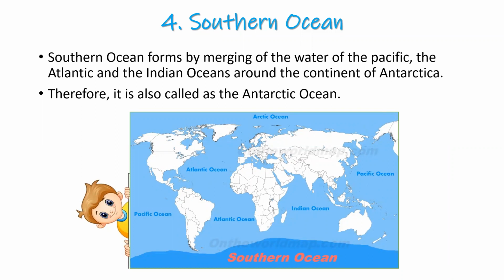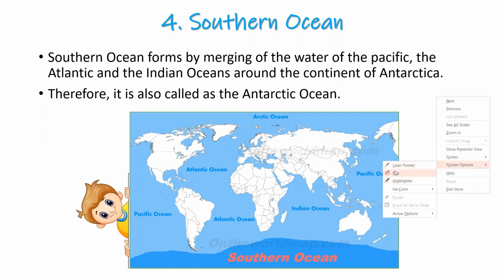So as we were discussing oceans, we came across certain oceans like the Pacific, which is the largest ocean. Then we read about the Atlantic Ocean, which is an S-shaped ocean, right? Then we read about the Indian Ocean, which is the only ocean named after a country. So now we will read about the Southern Ocean. Okay, so which one is the Southern Ocean?